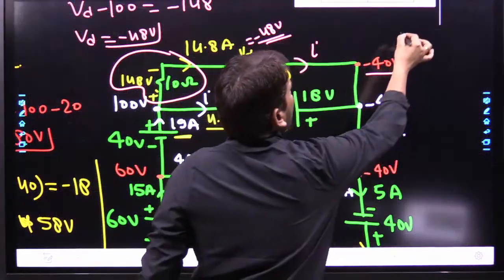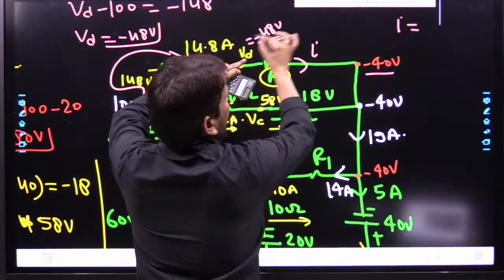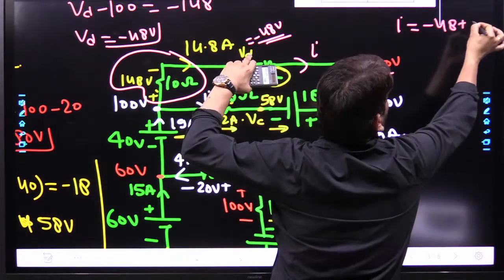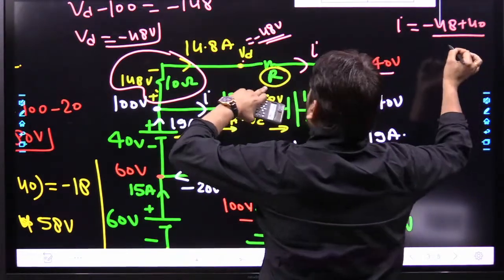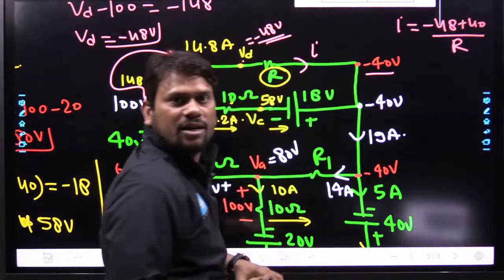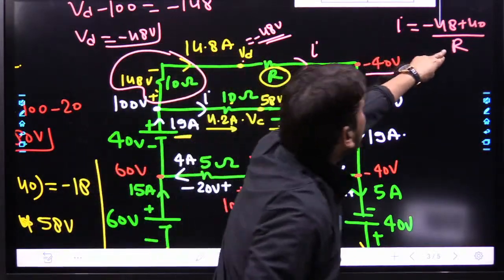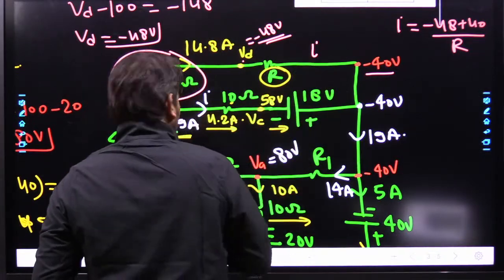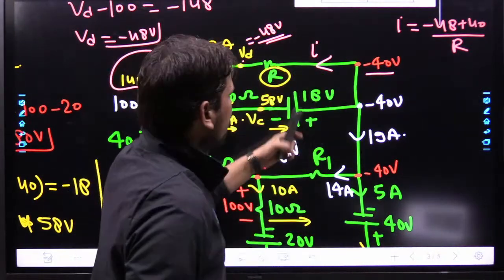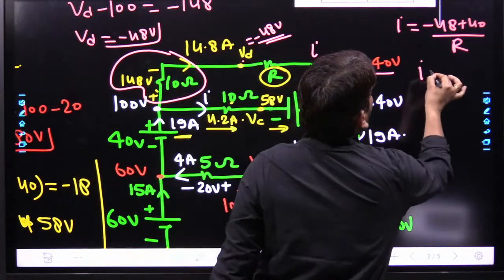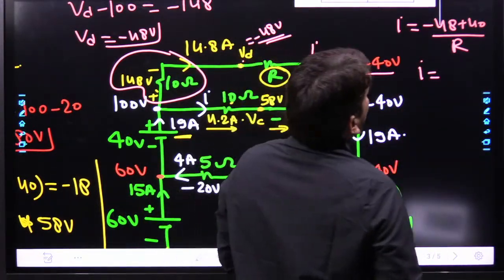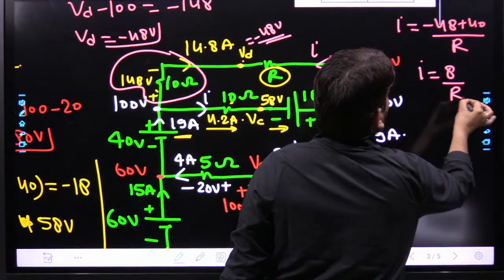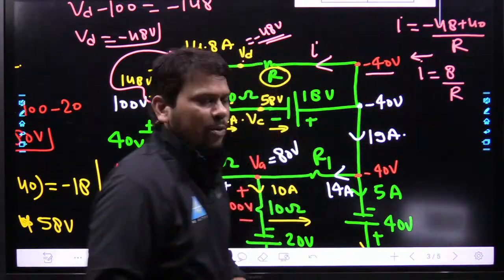I is equal to minus 48 plus 40 divided by this R. Job is done. Now this current will be negative, so finally this current will flow in this fashion, the actual direction. So I will be 8 by R in the opposite direction.